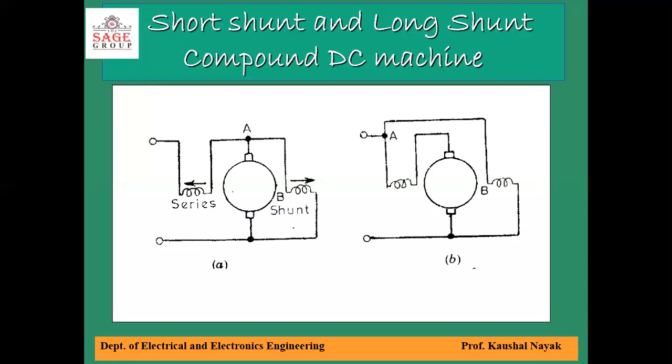In case the series field flux opposes the shunt field flux so that the resultant air gap flux per pole is decreased, the machine is called differentially compounded DC machine.